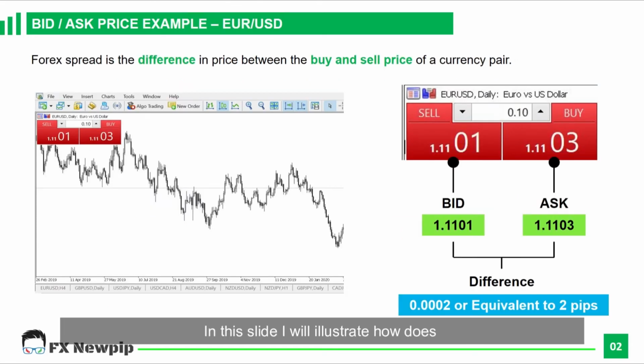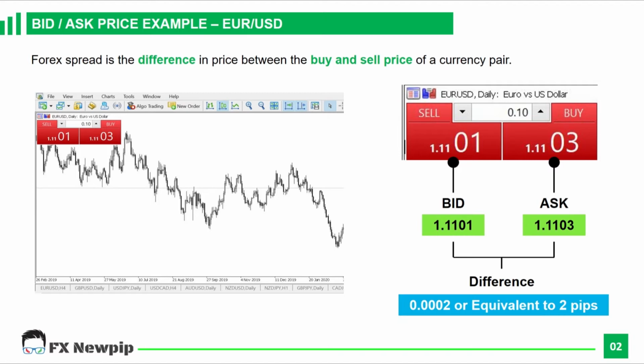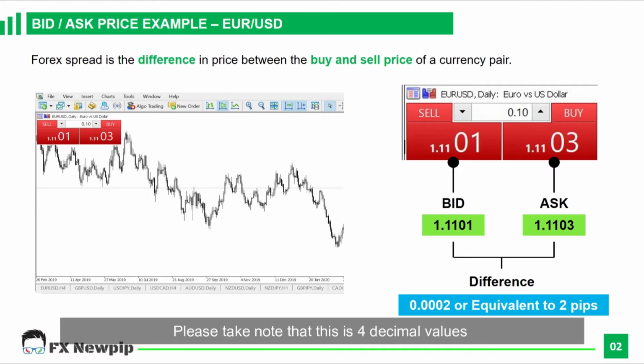In this slide, I will illustrate how the bid and ask price looks in a real chart. The figure on the left is an MT5 chart. Before I dive further into it, the MT5 platform is a standard international Forex trading platform. Some brokers will have their own, but MT5 is a standard one, and we also have MT4, which is the first version. The figure on the right is where I zoom in on how bid and ask price look in a real chart. Please take note that these are 4 decimal values, and I use 4 decimal values for easy understanding and calculation. In case you need to refresh what 4 decimal values are, you may watch our lesson 3, what is pips.